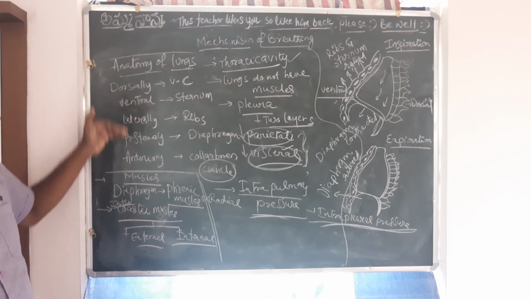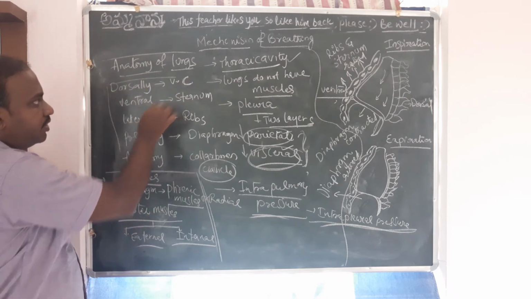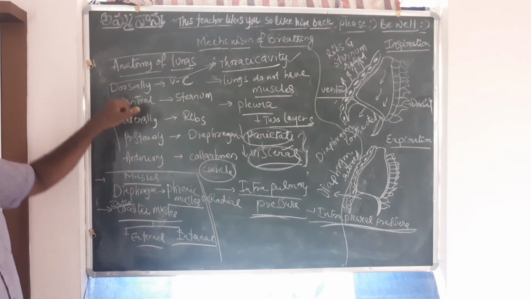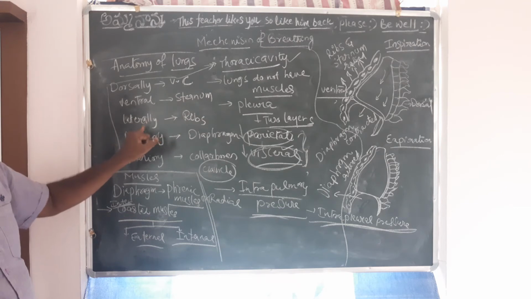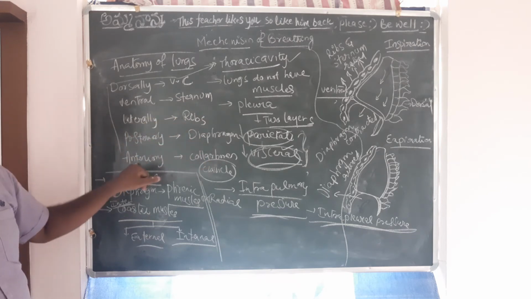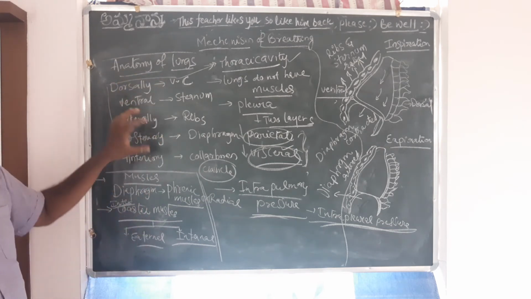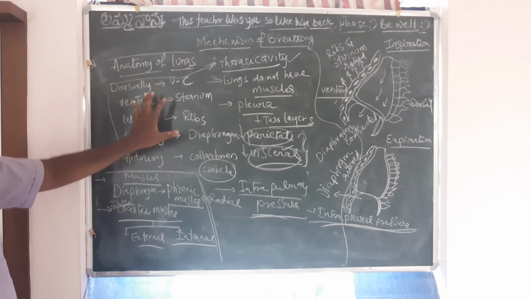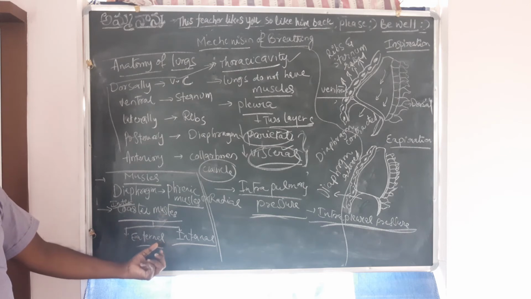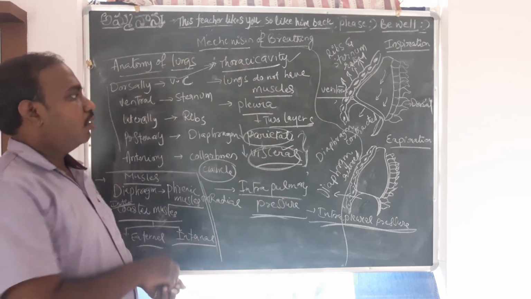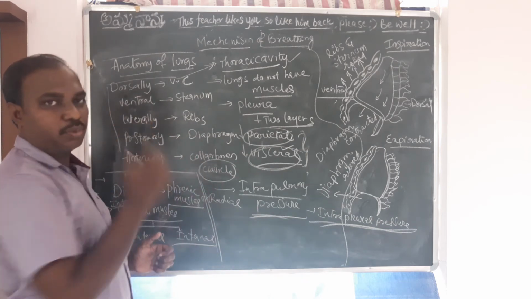And we have seen how all of this arrangement is for the thoracic cavity. The thoracic cavity is lined dorsally by the vertebral column, ventrally by the sternum, laterally by ribs, posteriorly by the diaphragm, and anteriorly by the collarbone, the clavicle. Yes, that is the setup. The muscles in this setup are the diaphragm, phrenic muscles, and the external and internal intercostal muscles, and all these will help in the creation of so-called pressure gradients, as we have just seen.